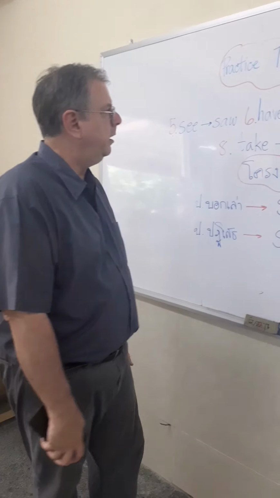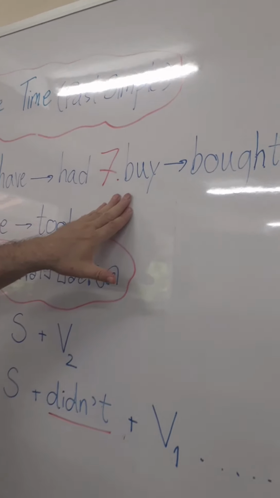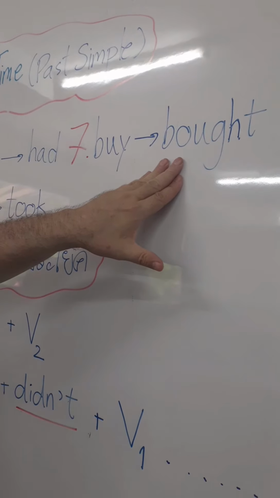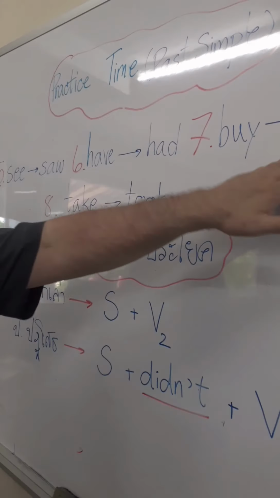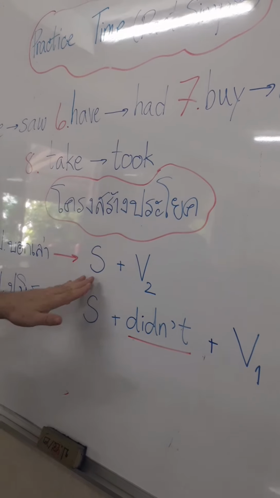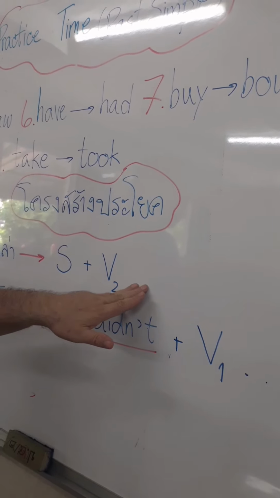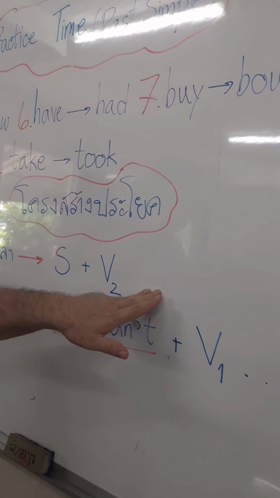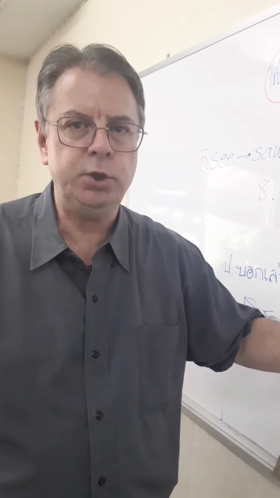Number seven, buy and bought. The present tense is buy, and then it changes to the past tense bought. So let's go ahead and use the past tense in our sentence. Mr. Bean bought a ticket to the magic show.